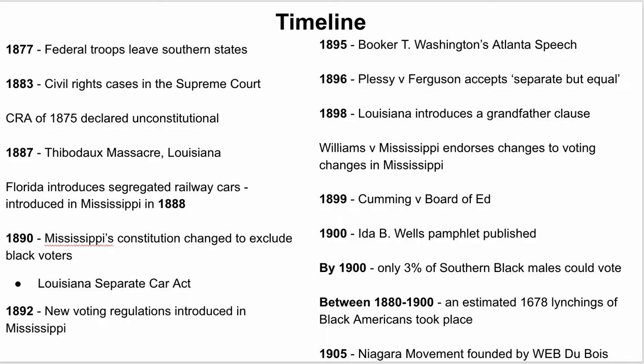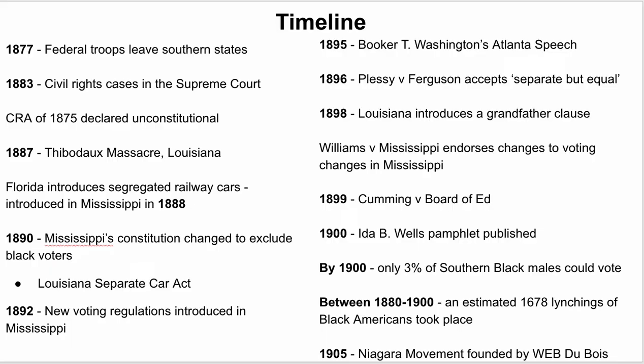By 1900, only 3% of black males could vote, so a huge decline from the end of Reconstruction to 1900. So these mechanisms put in place by the Southern states really limit and hinder Black American ability to vote. And in this period, 1880 to 1900, almost 1,700 lynchings took place, just highlighting the extent of the violence against Black Americans.